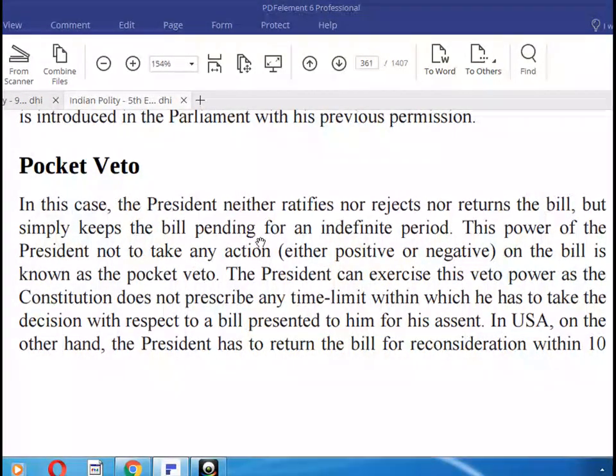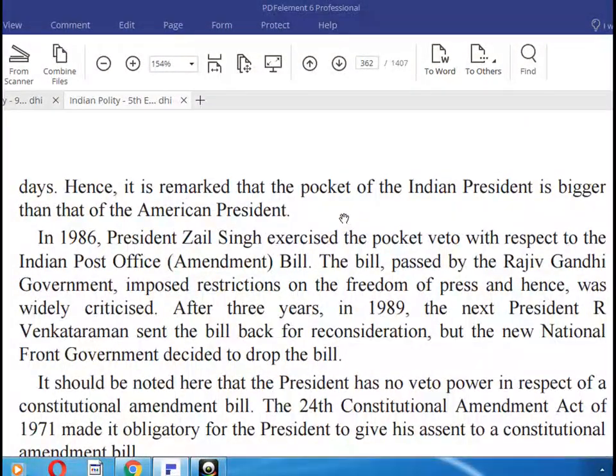So here, this power of the President is not to take any action, either positive or negative, on the bill. It is known as the pocket veto. The President can exercise this veto power as the Constitution does not prescribe any time limit within which he has to take the decision with respect to a bill presented to him. In the USA, on the other hand, the President has to return the bill for reconsideration within 10 days. Hence, it is remarked that the pocket veto of the Indian President is bigger than that of the American President.